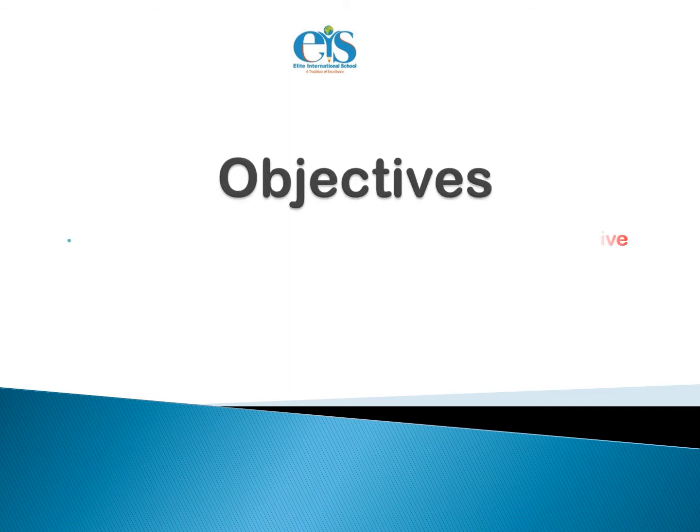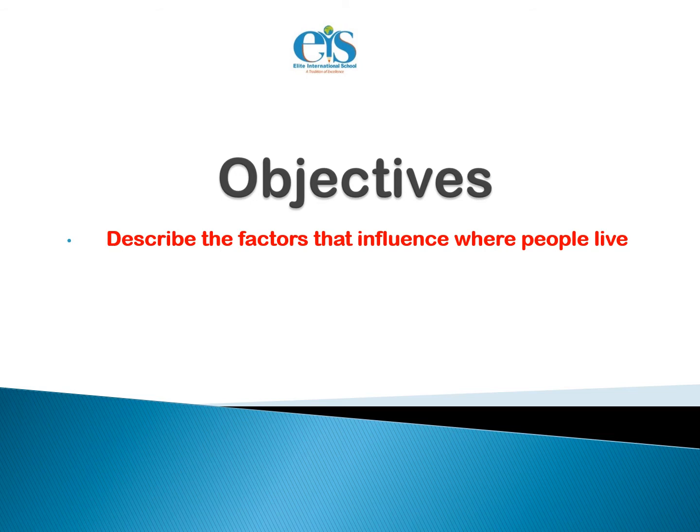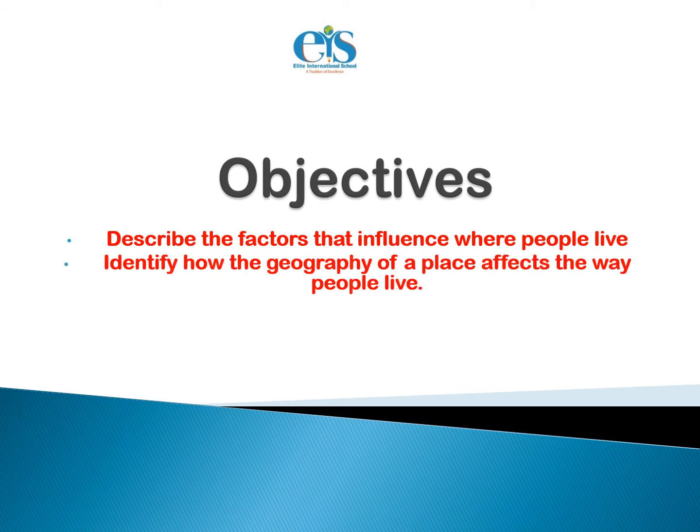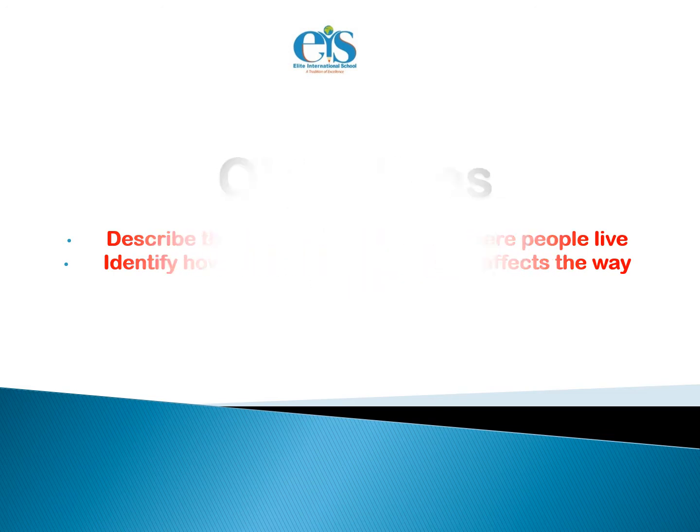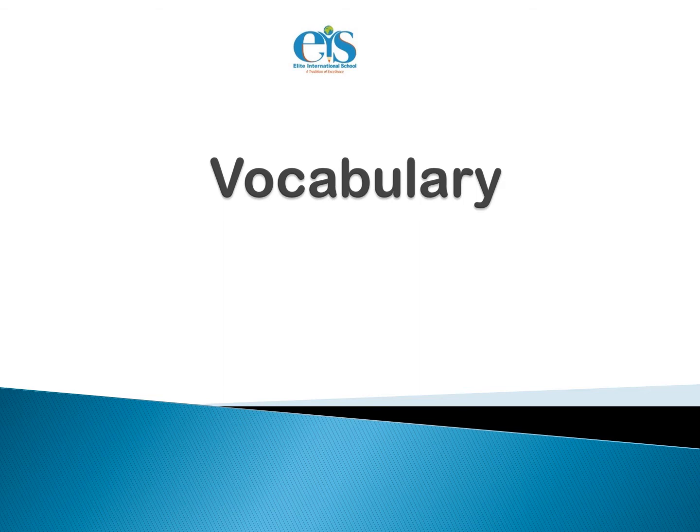Our objectives for today: describe the factors that influence where people live. Identify how the geography of a place affects the way people live. Our vocabulary words for today: urban, rural, and suburb. We will talk about these words in the later slides.